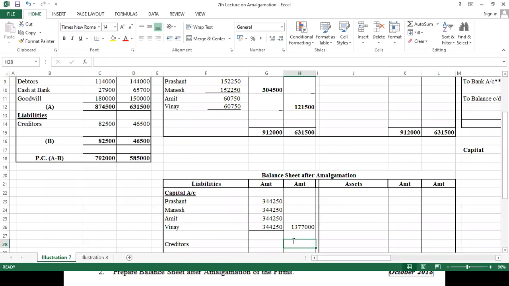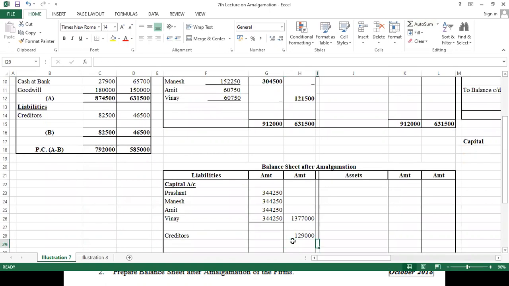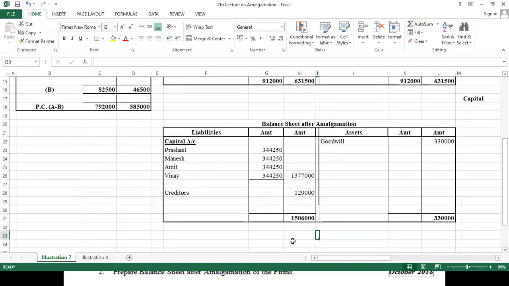1,29,000. Okay, now this side we have to write down first of all goodwill, and goodwill amount is 3,30,000. देखो हमारा लाइबिलिटी साइड का टोटल आ गया 15,06,000.